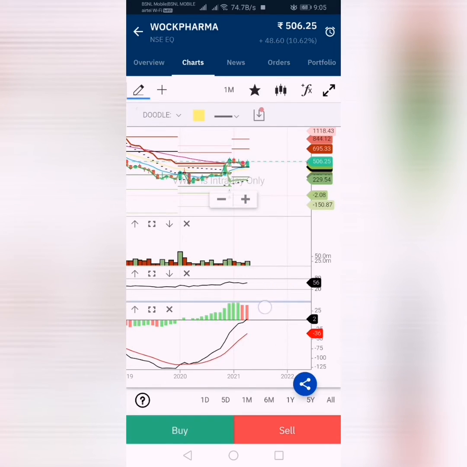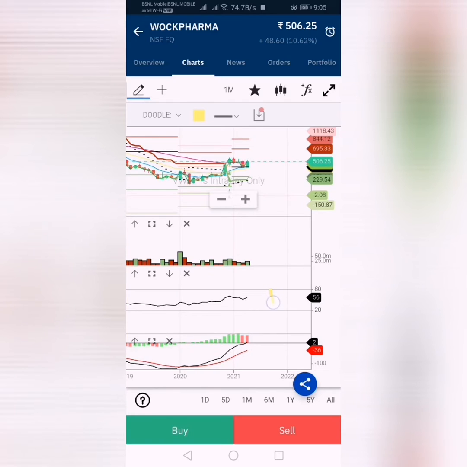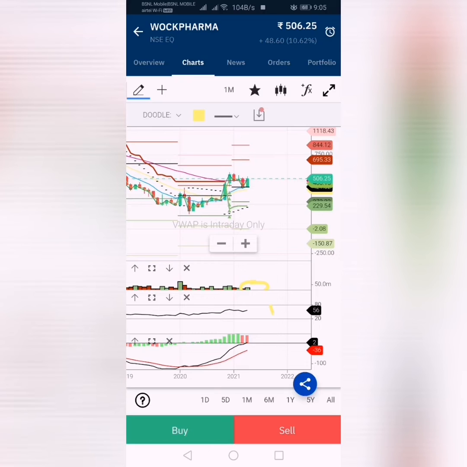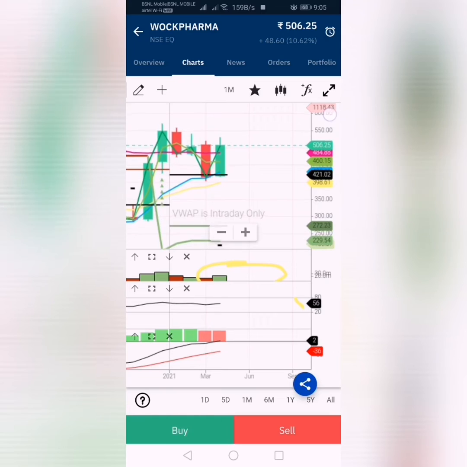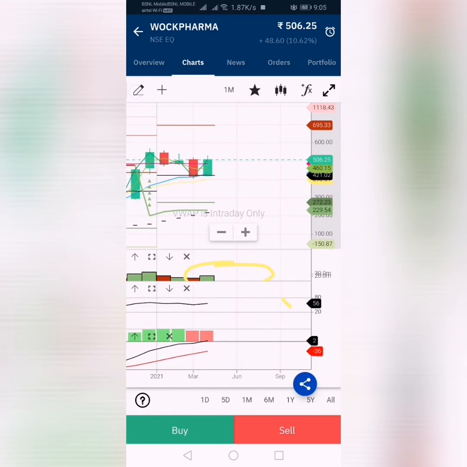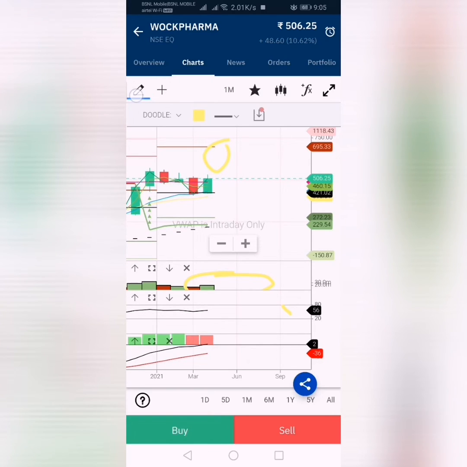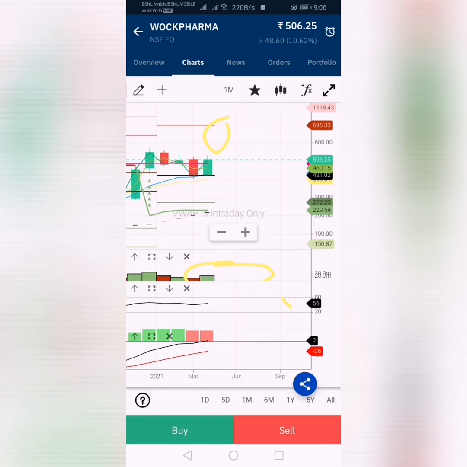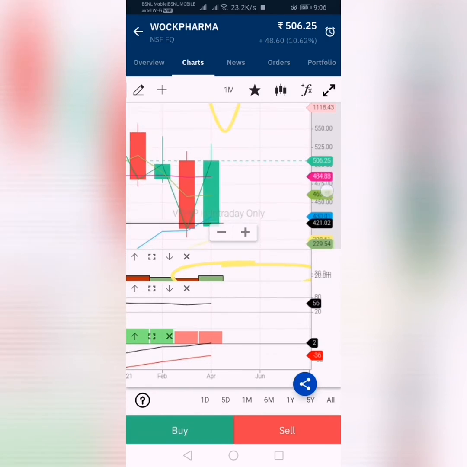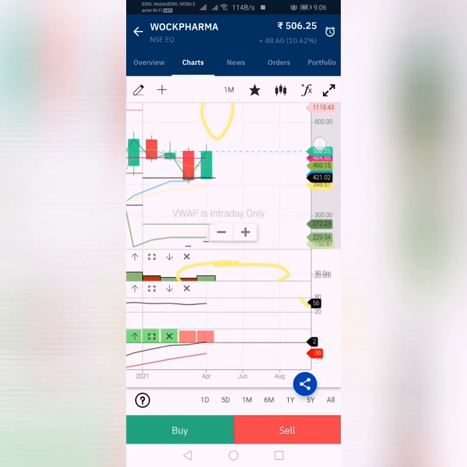You can see the volume increased this month, and it is going to increase again, as this month is not yet completed. On the monthly chart the support is at 421, and the resistance is at 695. This can reach up to 695 in the long term, that is in upcoming days. The EMA is showing bullish. This month will be bullish only, I think.